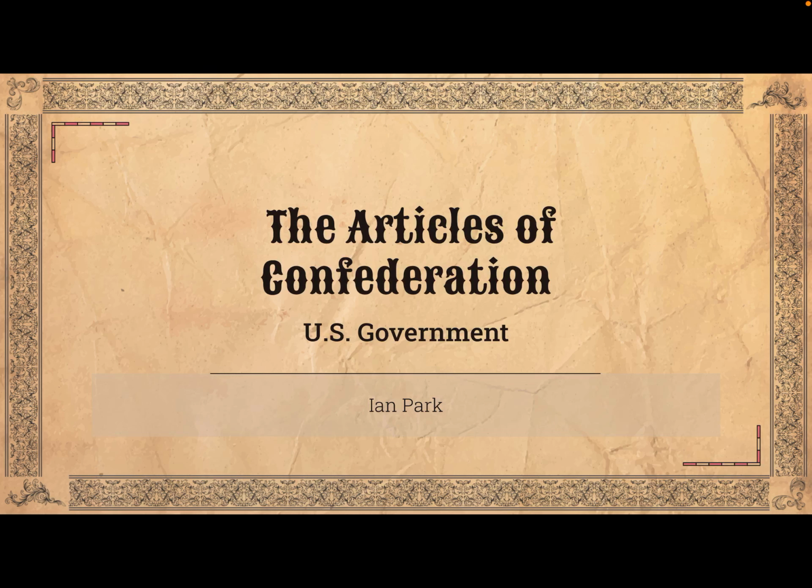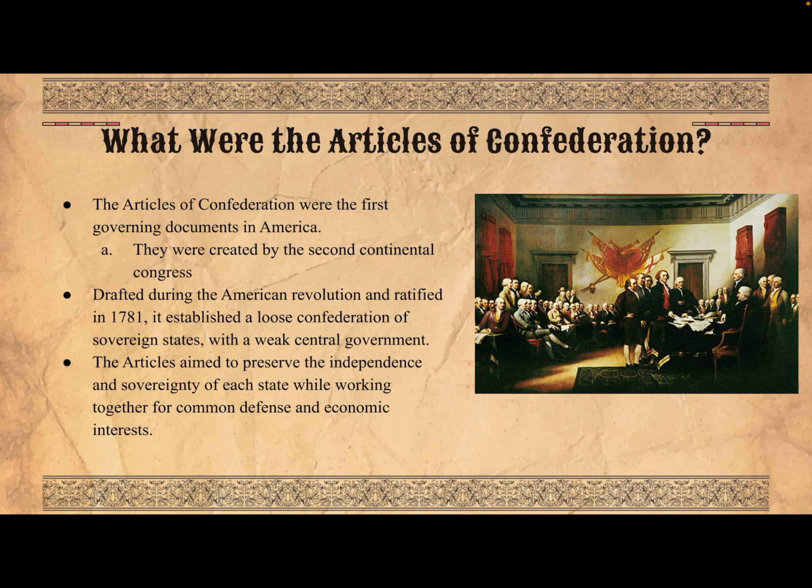The Articles of Confederation. What were the Articles of Confederation? The Articles were the first governing documents in America, and it was created by the Second Continental Congress.